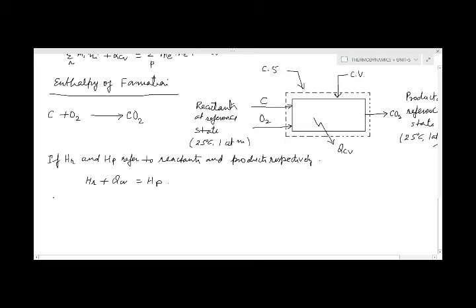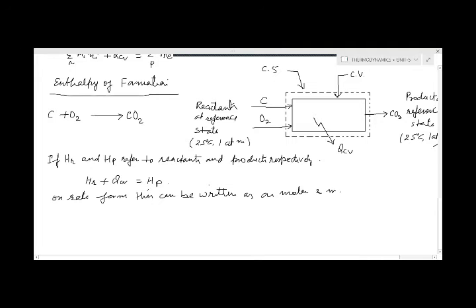Now on rate form, this can be written on a molar basis as well as on mass basis.